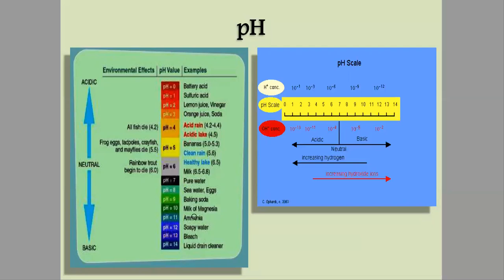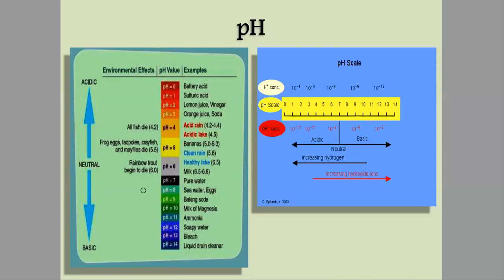You might have heard that during acidity we sometimes use milk of magnesia. This is only because it is basic in nature and we are suffering from acidity. So you need to know that milk of magnesia has a pH of 10, ammonia pH 11, soapy water pH 12, bleach pH 13, and liquid drain cleaner pH 14.